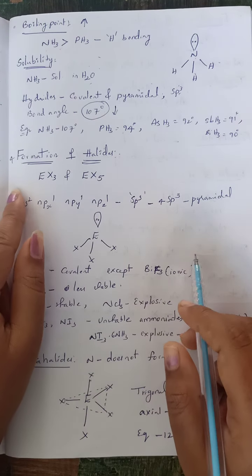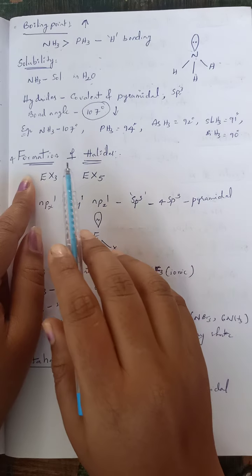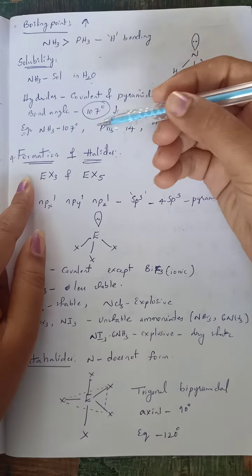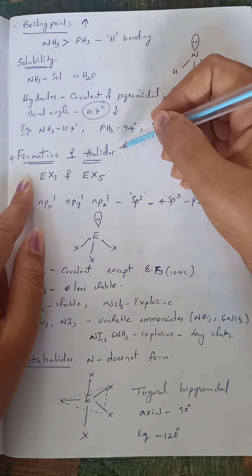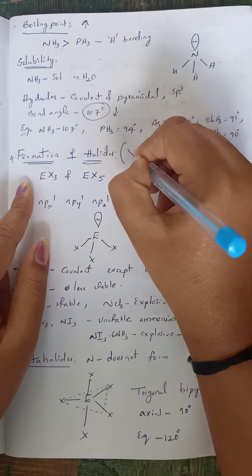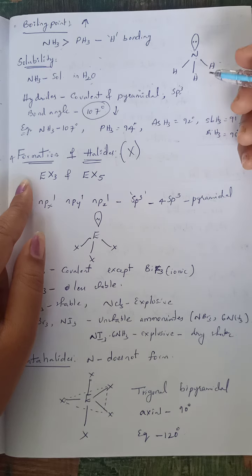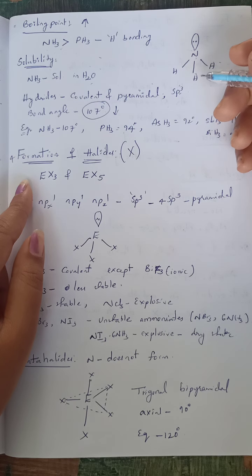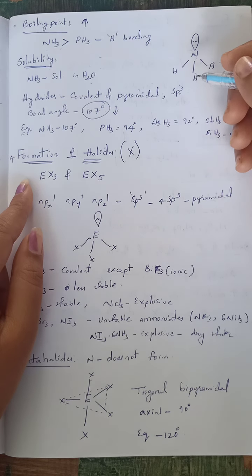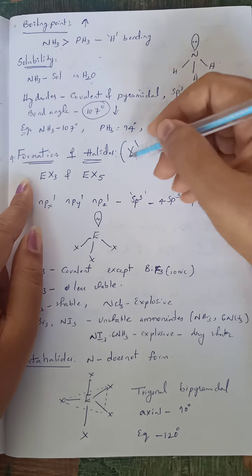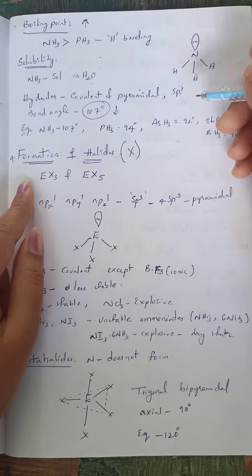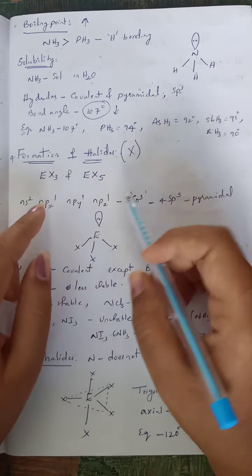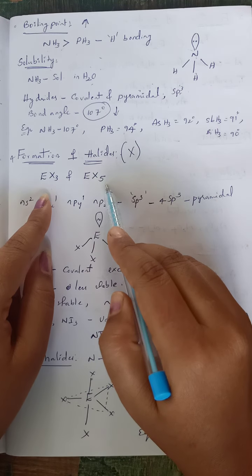Now we'll see another chemical property, formation of halides. Halides form whenever group 15 elements react with halogens. What are halogens? 17th group elements are known as halogens and they are indicated by X. When these 17th group elements undergo reaction with a group 15 element, they form halides. They form two types of halides, that is trihalides and pentahalides.